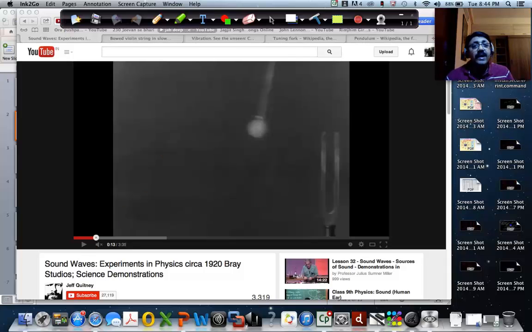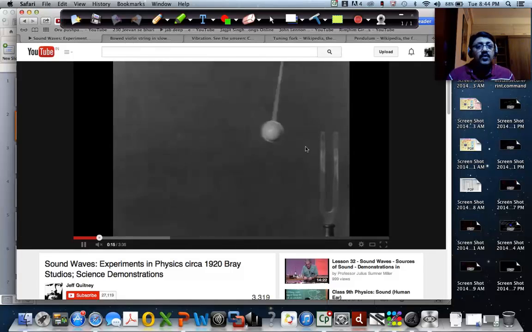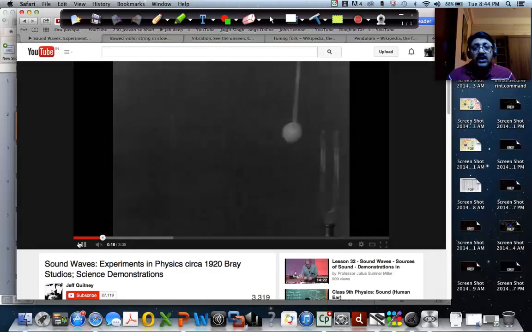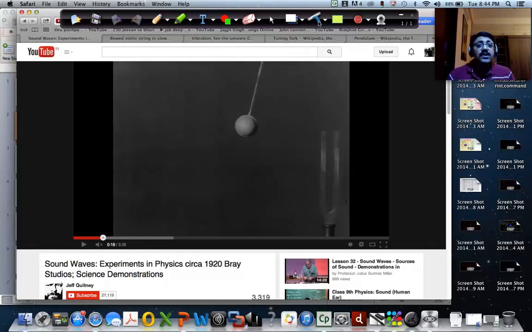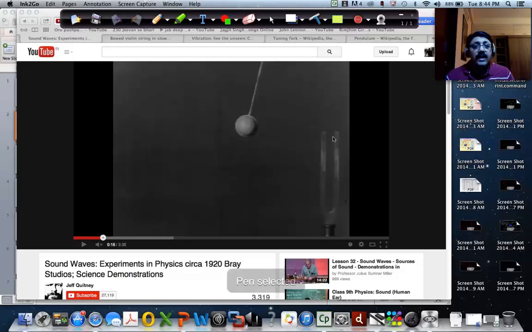Now see what really happens, right? As the tuning fork is vibrating, because of the vibration it is hitting. So as it is vibrating to and fro, when it is moving this way, it is hitting the ball, and because of that the ball is moving away.